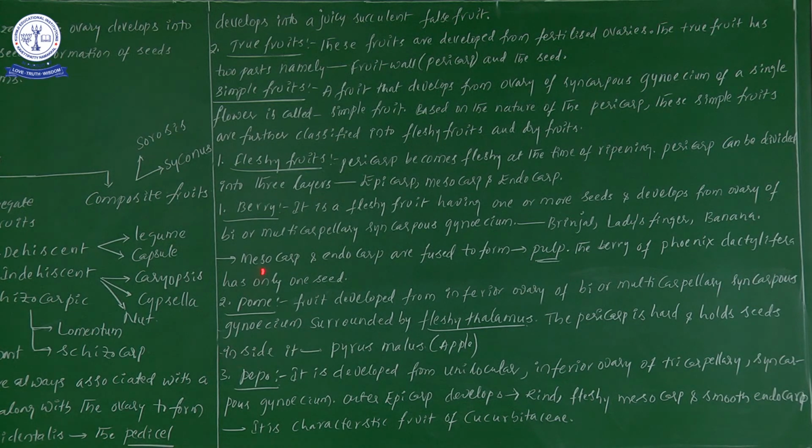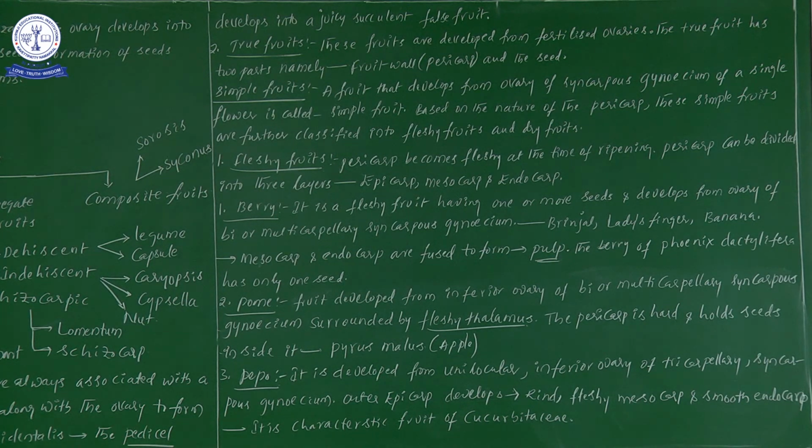Next, in berry, the mesocarp and endocarp are fused to form pulp. Look at lady's finger, banana, or brinjal; there the mesocarp and endocarp are fused to form pulp.